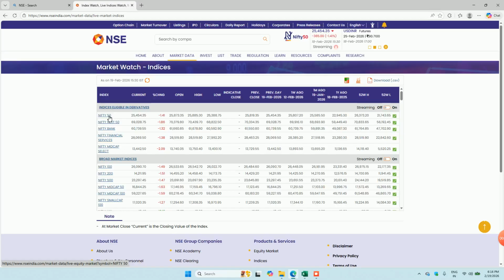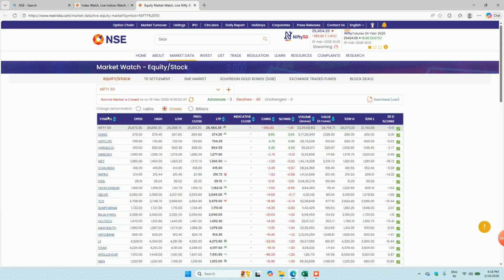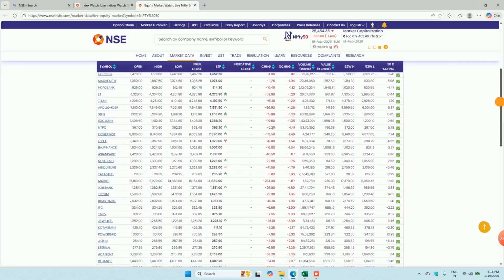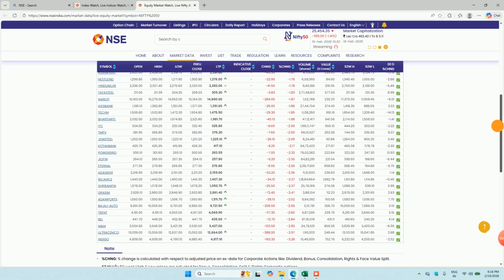This is a benchmark, or the main index, for a country to see how the market is going. These are the top 50 companies which have more weightage on the market. If you look at all the companies, they are from different sectors. So these are the 50 companies having the most weightage on the market.